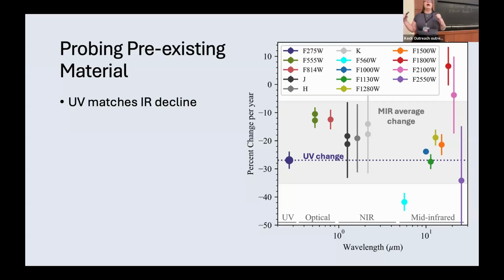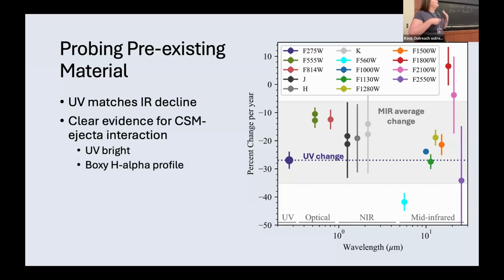And now if the UV and the IR are declining similarly, then that would suggest that perhaps they're probing similar material. The UV is coming from the interaction of the CSM and the ejecta, and the IR is coming from the dust emission. So if they're probing the same material, then that would suggest that the dust is co-located in the CSM, which would potentially suggest pre-existing.